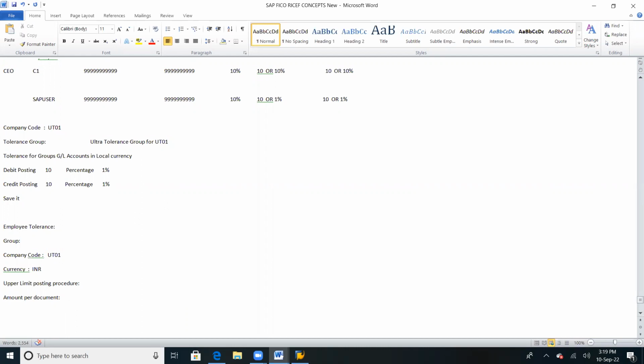Amount per document. Here group is nothing but your executive or your supervisor. If you are an executive, then the group will be created as executive; similarly supervisor, CEO. The amount per document we need to define here. As I said, we are going to use this step, so we define it as 99999, so unlimited like that.